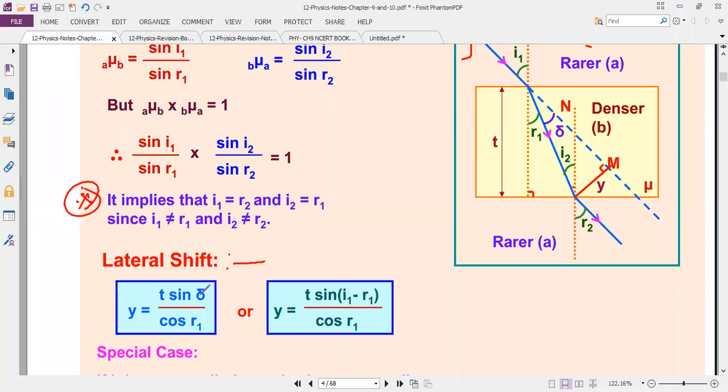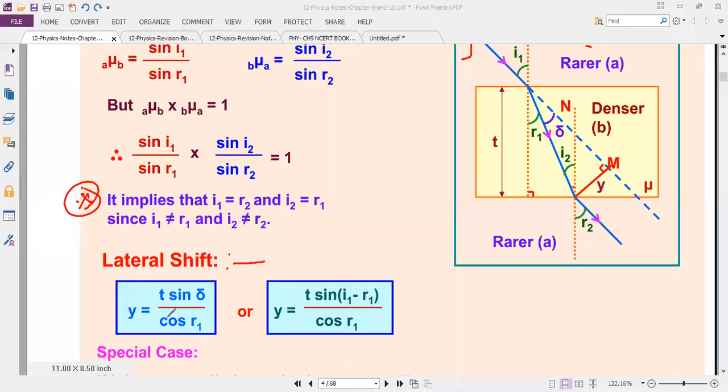In case there is no angle given in the question paper, we can use it in this form. What is T? That is the thickness of the slab. T refers to the thickness of the slab. Mu is the refractive index, I is the angle of incidence, R is the angle of refraction. Already you know that sine by cos.